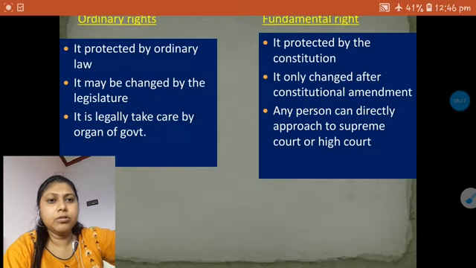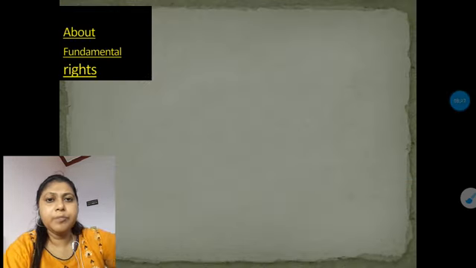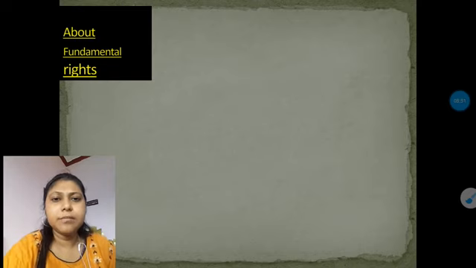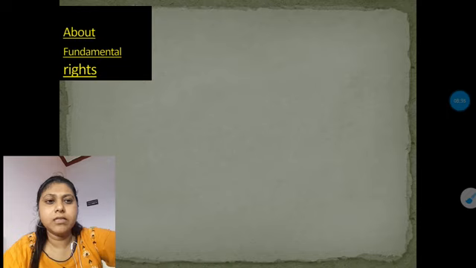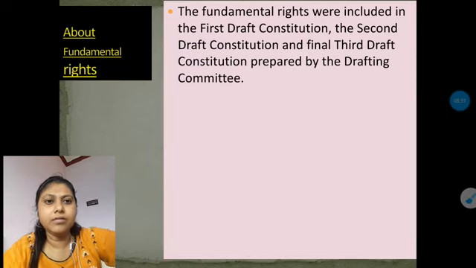Okay, now let's go towards our next topic. We have to know a little bit about the important things about the fundamental rights. So let's see what we have.